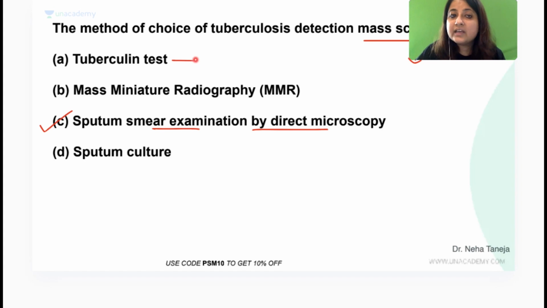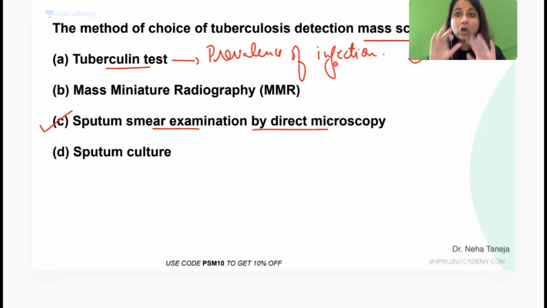Now, what is tuberculin test? Tuberculin test मुझे क्या देगा? But if I want to screen for TB infection, how many are infected with the bacilli but not diseased? Then what am I going to use? If I want to screen for TB infection, only infection at a current point of time, you will simply do tuberculin test. What does tuberculin test tell us? It tells us about the prevalence of infection. Is that clear?